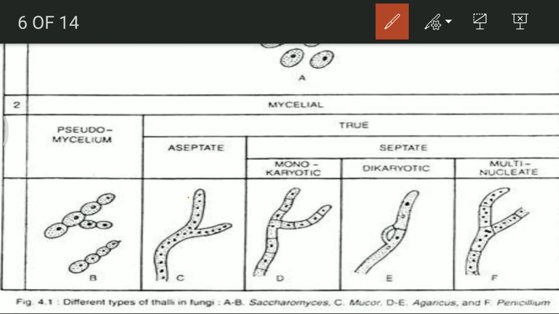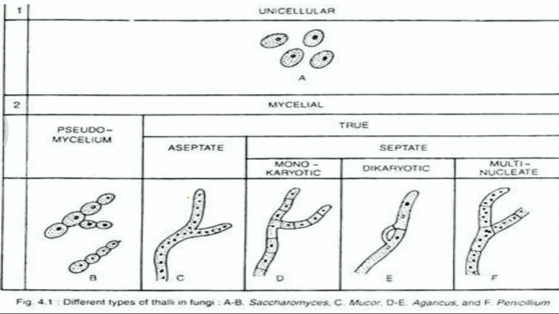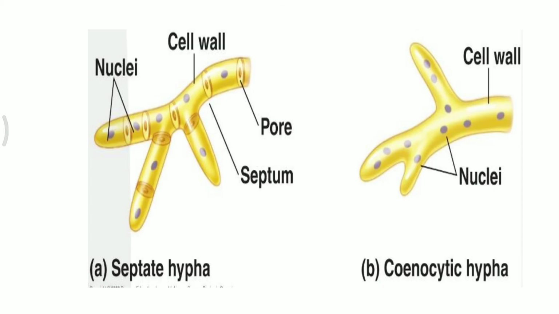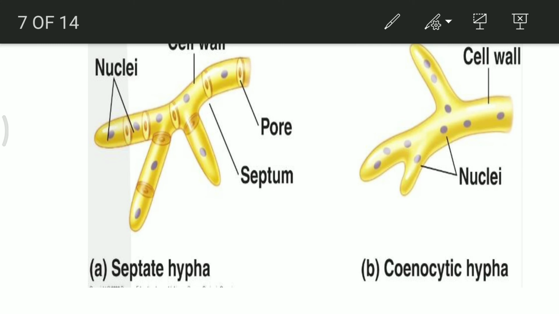Multinucleated condition means one cell will contain many nuclei within it, and all these structures are septate. Now when we see the next structure, it is the same, septate and non-septate. I'm saying it is the aseptate condition, but in an elaborated way, or a magnified view of it is shown. You can see the disc separating cell 1 from cell 2.